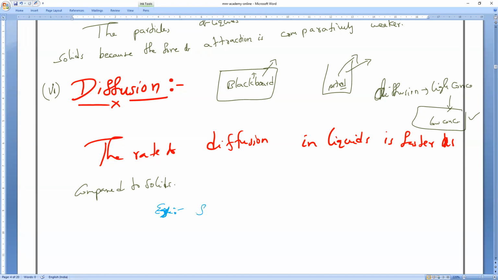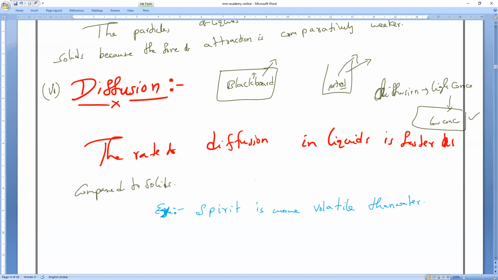If I give spirit, is spirit more diffusion than water or less? Spirit is more volatile than water. So whose diffusion rate is faster, spirit or water? Spirit. Understand? Please respond, everybody. That is what you have to remember.